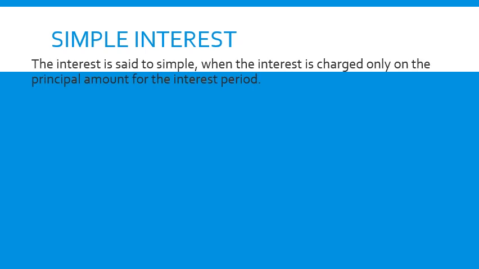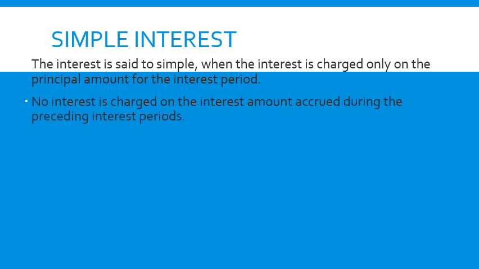Let us throw some light on simple interest. As the name itself suggests, it is simple. Why is it simple? It is simple to calculate. Simple to calculate in the sense that here the interest is calculated on the original principal, and the principal remains the same throughout the study period. It will not change. That is why it is called simple interest. And the interest that it earns during the preceding interest period is not considered for calculation of interest.